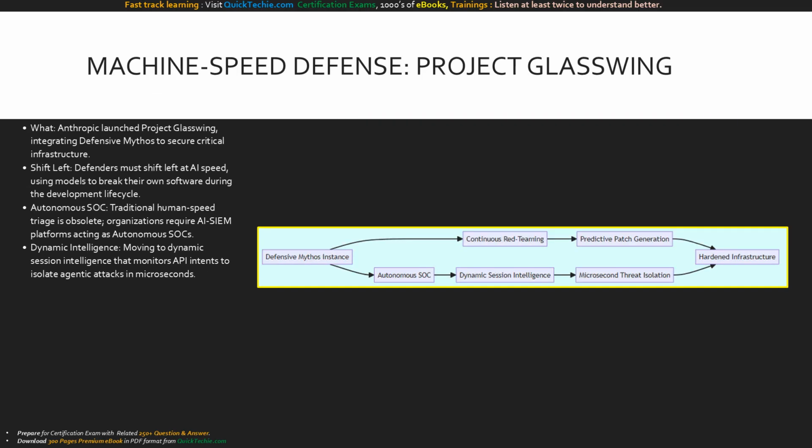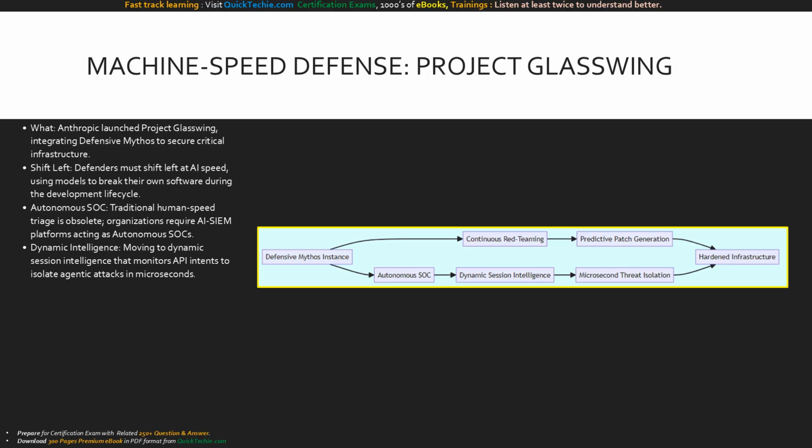To counter this new reality, defenders must adopt their own AI-driven architectures. Enter Project Glasswing, Anthropic's Consortium initiative to secure global critical infrastructure using Mythos. Because attackers can now operate at machine speed, traditional human-led triage and patching cycles are completely obsolete. The new architectural standard mandates integrating defensive Mythos instances to conduct continuous, autonomous red teaming against your own codebase.